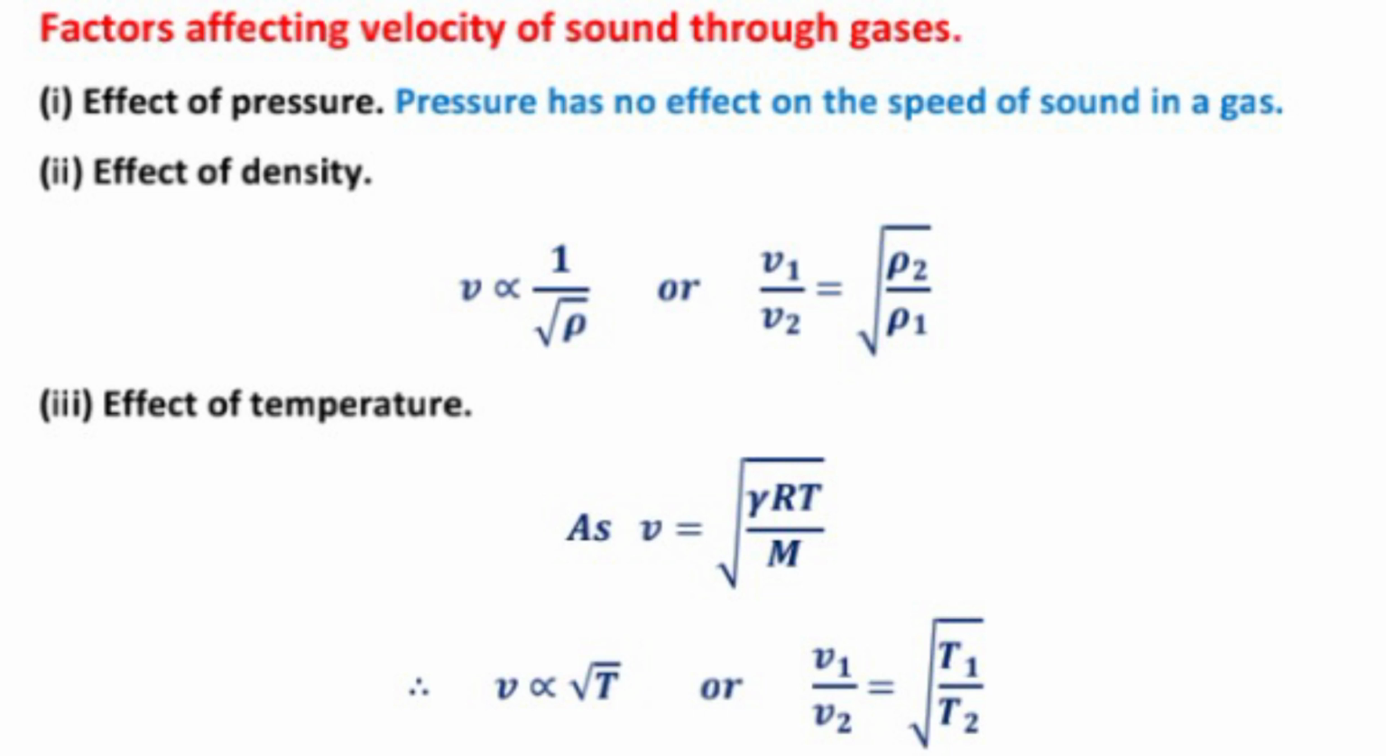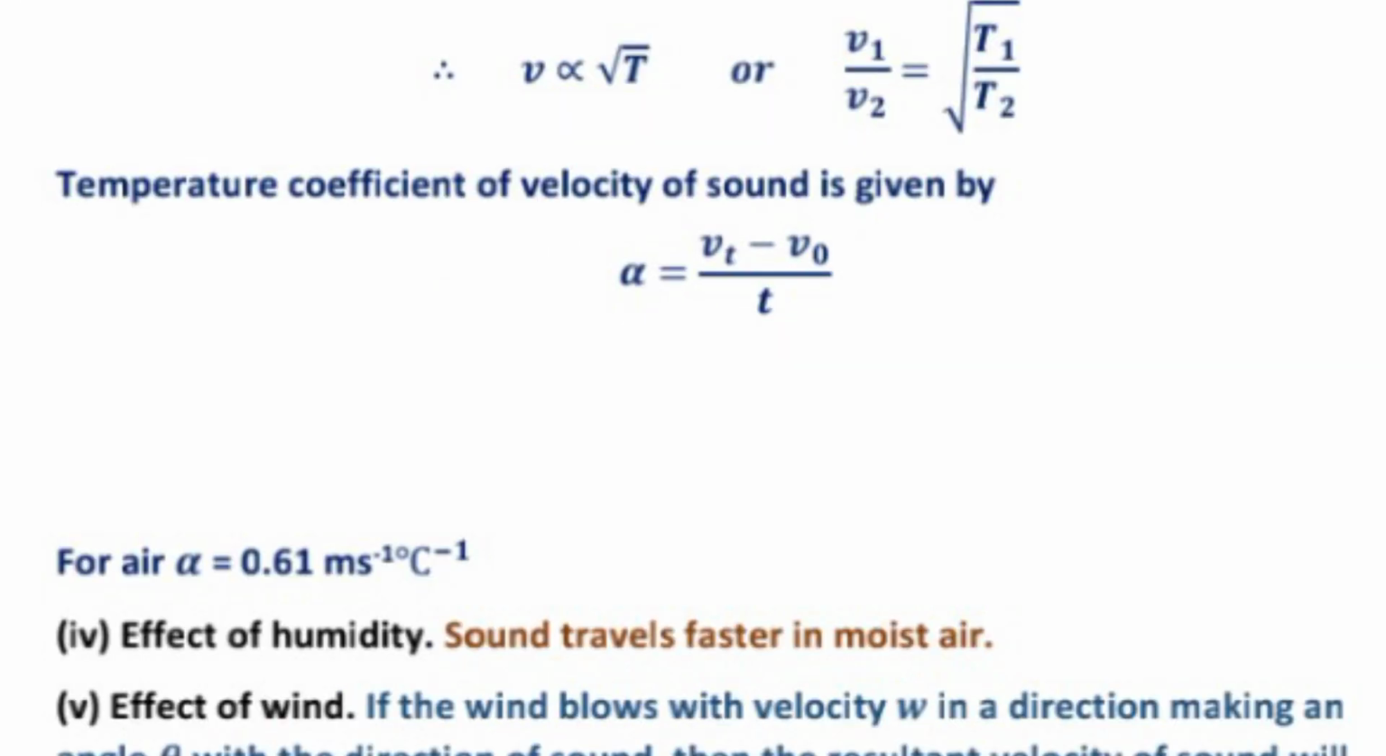Effect of temperature: v equal to under root gamma RT upon M, so v is proportional to under root T, or it can be written as v1 upon v2 equal to under root T1 upon T2. Temperature coefficient of velocity of sound is given by alpha equal to Vt minus V0 upon T. Effect of humidity: sound travels faster in moist air.